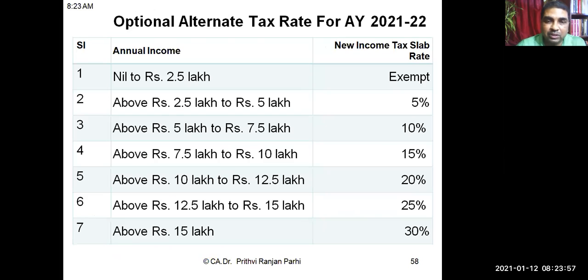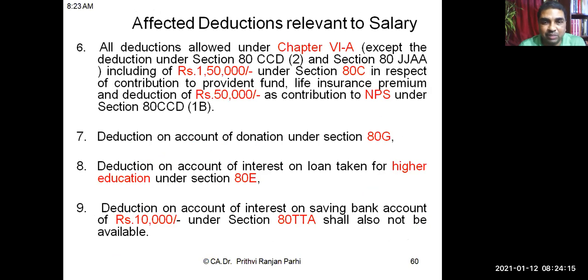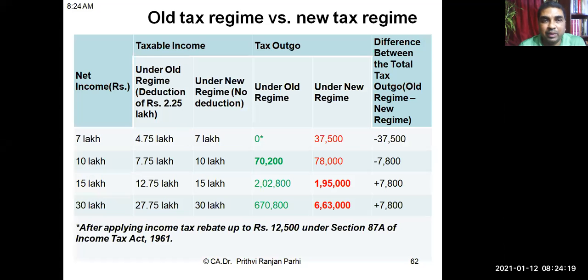But if you opt for the new scheme, certain deductions you will not be able to get. You have to sacrifice these deductions. Okay, you have to sacrifice all these things. This is an illustrative list of these kinds of deductions, and you can go for this concessional rates new scheme. Okay, these are some deductions. In the previous session I had told you already. So one can compare the old tax regime, that is the normal tax regime, with the new tax regime and find out where tax is minimum, and he can pay that.